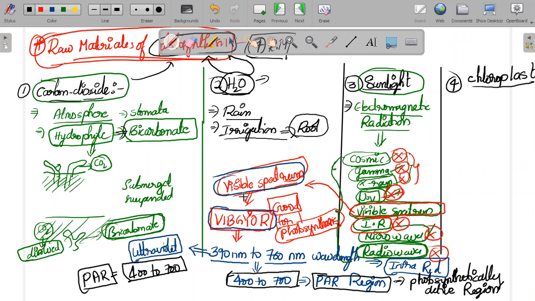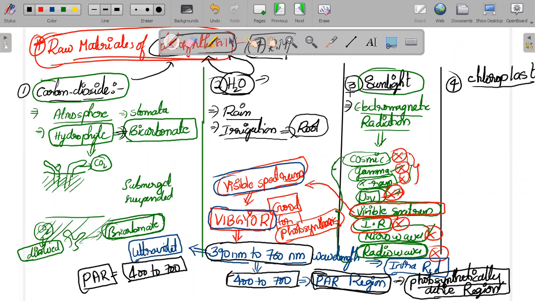The visible spectrum ranges from 390 to 760. We don't take 390 to 400 and we don't take 700 to 760. The 400 to 700 region is highly active, and we call it the PAR region.